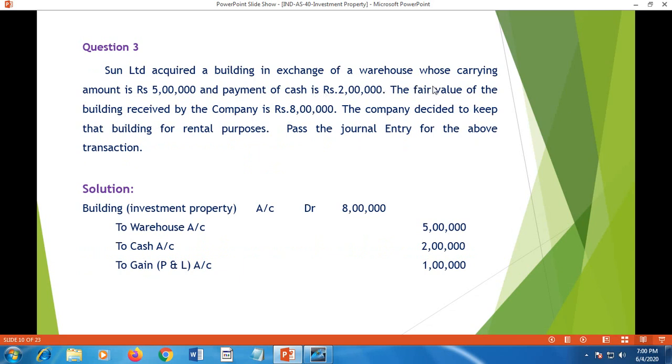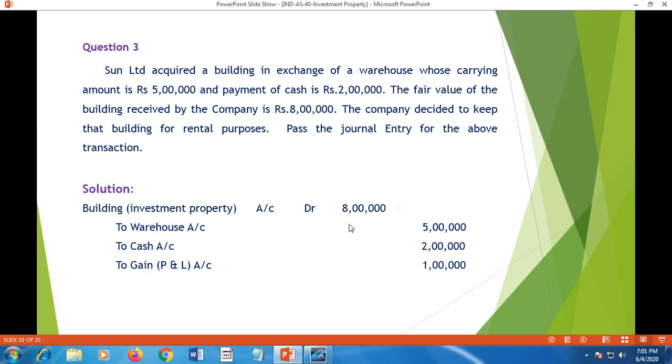Another example. Sun Limited acquired a building in exchange of a warehouse whose carrying amount is 5 lakh and payment of rupees 2 lakh. The fair value of the building received by the company is 8 lakh. That means the company purchases 8 lakh worth building in exchange for warehouse whose carrying amount is 5 lakh, and also along with that 2 lakh cash is paid. So by sacrificing 7 lakh, it gets the building worth rupees 8 lakh. How should the company pass the journal entry?